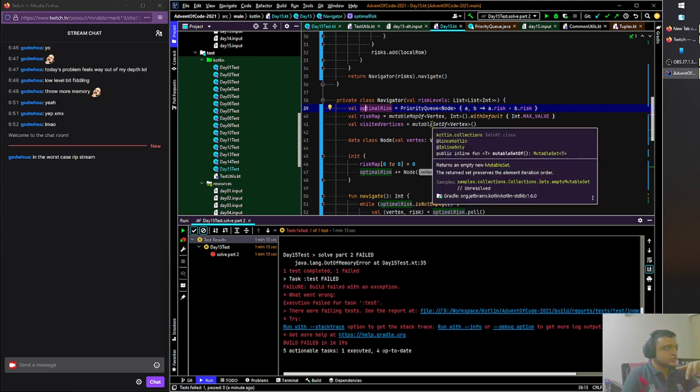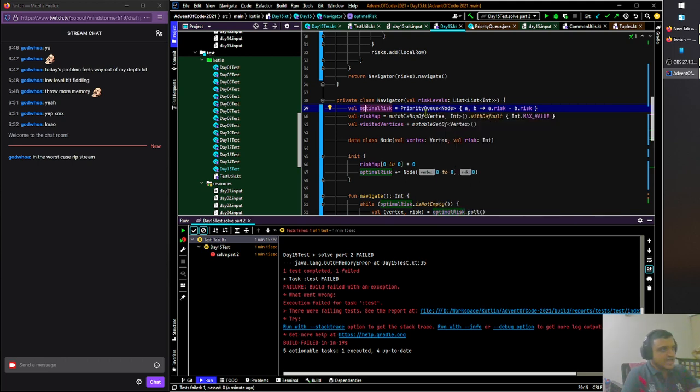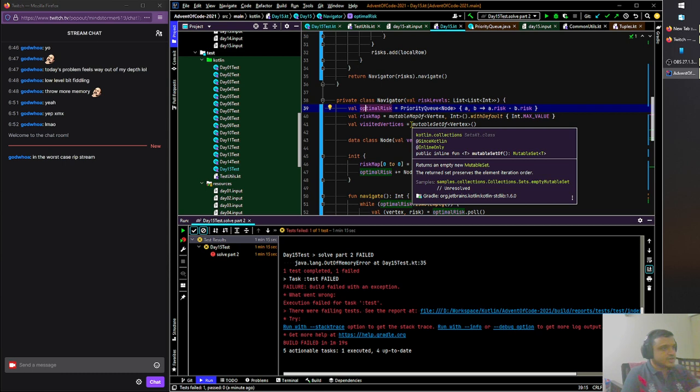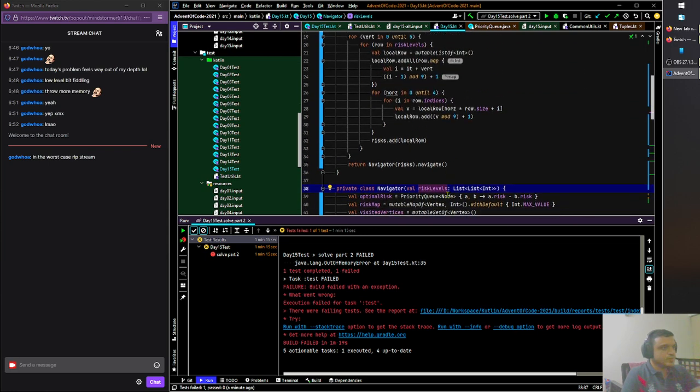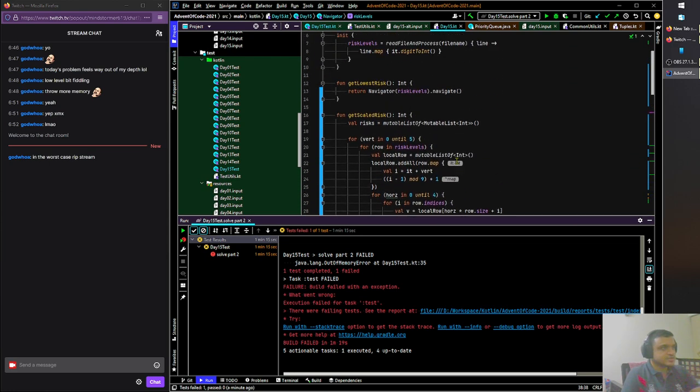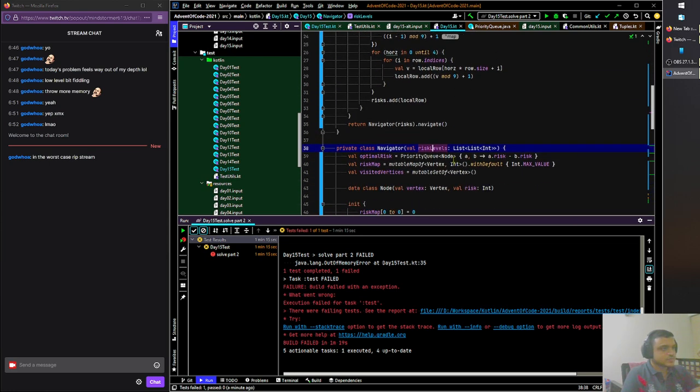The priority queue still has to store every node. The only thing we can do is we don't have to create a massive risk levels thing. This doesn't have to be big. This can be small.